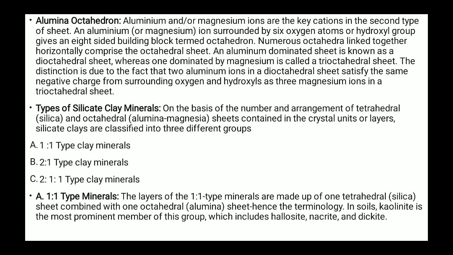Firstly, 1:1 type minerals: the layers of the 1:1 type mineral are made of one tetrahedral, meaning the silica sheet, combined with one octahedral alumina sheet. Whenever silica is combined with aluminum, it is considered a 1:1 type of mineral. Kaolinite is the most prominent member of this group, which includes halloysite, nacrite and dickite.